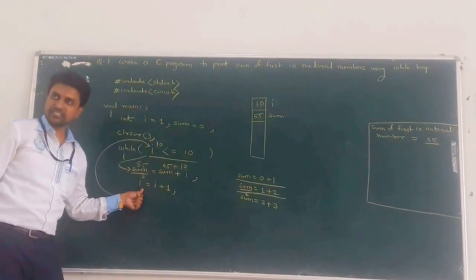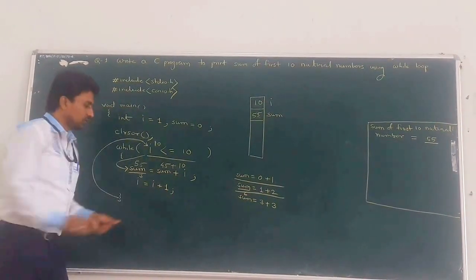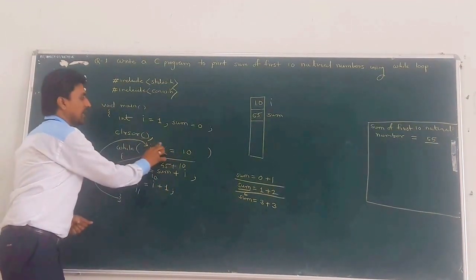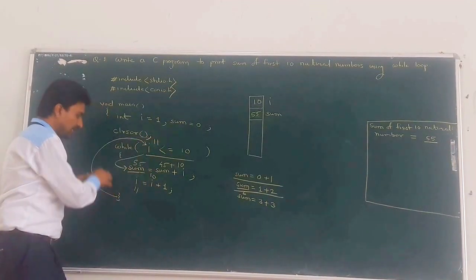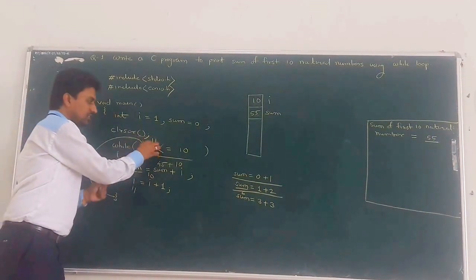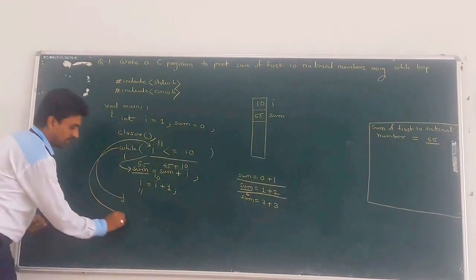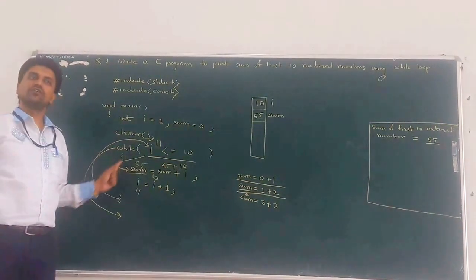Next statement. What is the next statement? I is equal to I plus 1. So the current value of I is 10. 10 plus 1 becomes 11. And now with 11, the condition is checked again. So what is the condition? 11 less than or equal to 10. Condition false. And then you exit from the while loop.